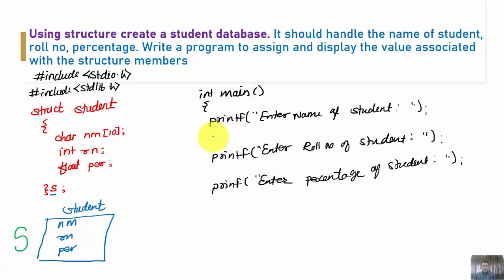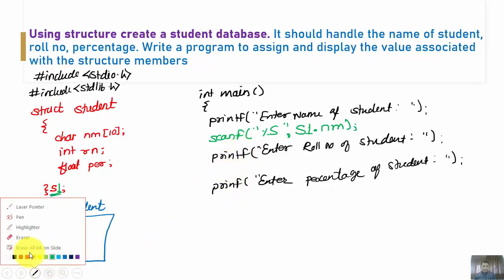And in our case, we write the structure variable as s. Now how exactly is it used? Just pay attention. Simple scanf. First I am going to assign a name, which is nothing but a string. I am going to put here %s. This is important. %s, the conversion specifier used to accept the string here. Then comma, the name of the structure. To avoid confusion, suppose s1 is my structure variable. I have declared s1 as my structure variable. Then how am I going to write here? s1.nm. Just try to get this.